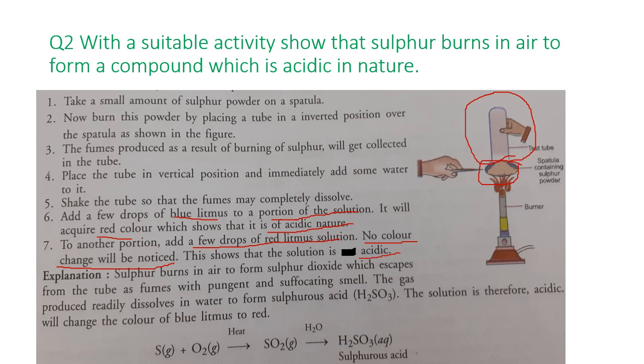So we can explain this: sulfur burns in air to form sulfur dioxide, which on dissolving in water forms sulfurous acid, and the solution will therefore change the color of blue litmus to red. The equation: sulfur plus oxygen will form sulfur dioxide. Sulfur dioxide with water will give sulfurous acid, and this sulfurous acid is acidic in nature.